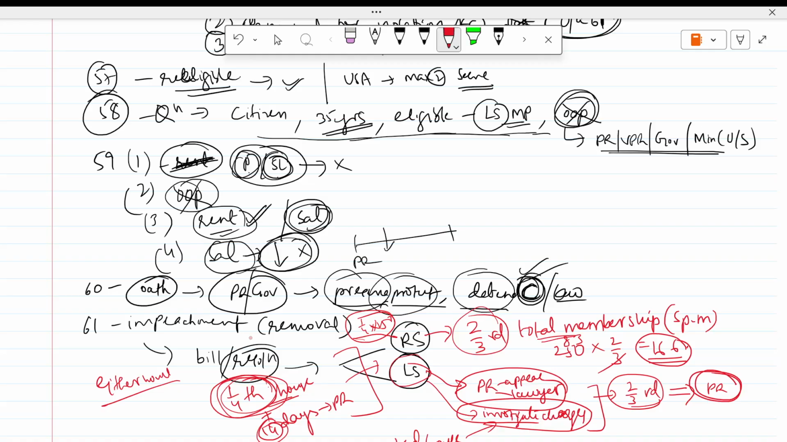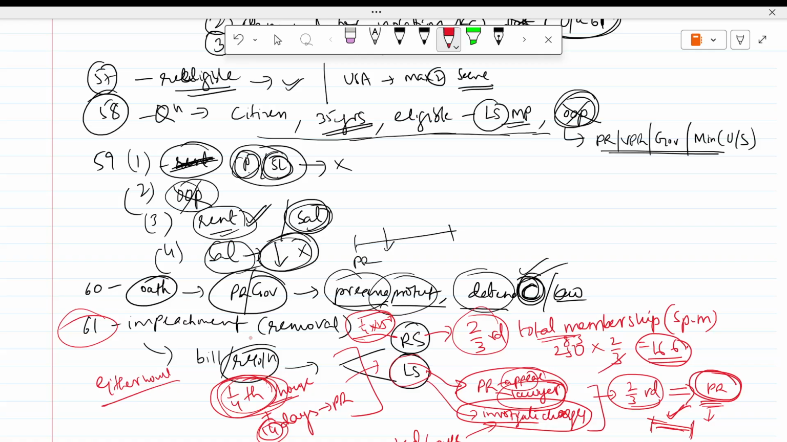The president can appear, and he can appear with a lawyer also in the second house. This is given in the Constitution, Article 61. If both houses pass it, then the day it is passed by both houses, the president stands removed. Whatever acts were done before him are still valid. That is Article 61, the procedure for impeachment of the president.